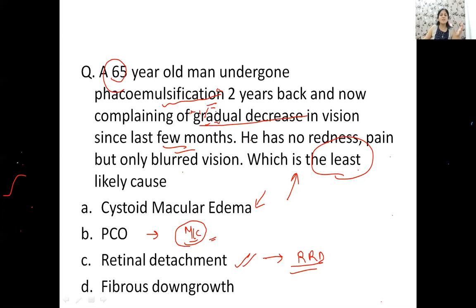So it will present to you as a sudden decrease in vision. Okay, patient may have a complaint of curtain-like picture over the eye, loss of vision, sudden painless loss of vision. Okay. So what is the crux here? You should remember what can be the complications of cataract surgery. What is the presentation? You may get a question. Okay. Now let us see one more question like this and try to answer this one.